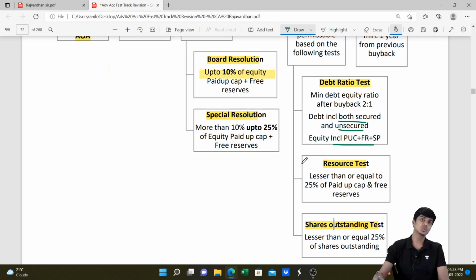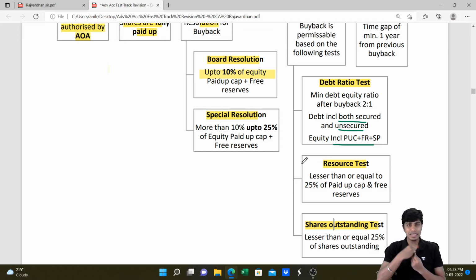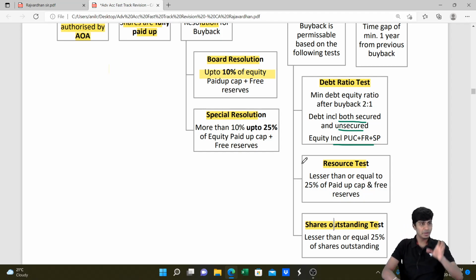The second test is the resource test. When you do buyback, you have to pay money, obviously. The money that you pay for buyback should be lesser than or equal to 25% of the paid up capital plus reserves. Paid up capital of the company plus reserves of the company, add it up, multiply by 25%.